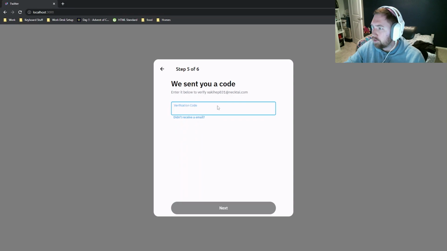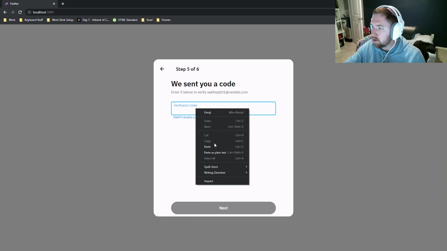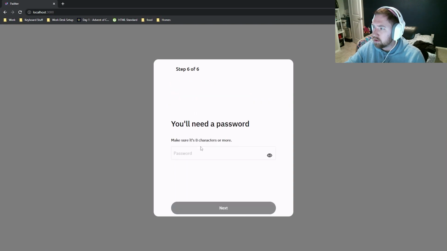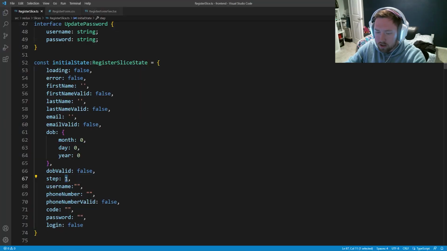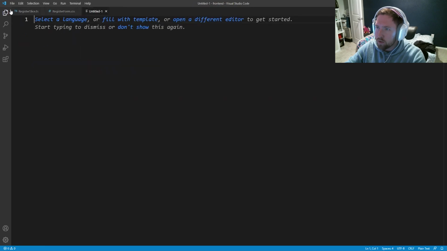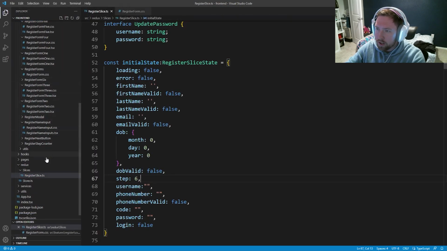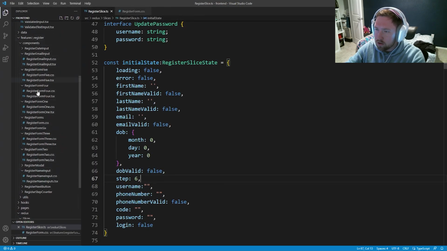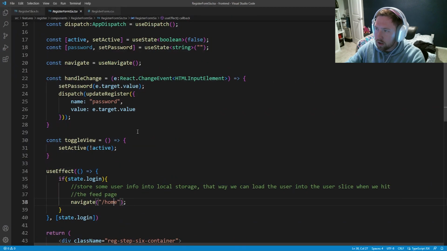And everything looks fine, as you can see. Looks like it's supposed to. Paste. And now we just need to do step 6, which is a little bit broken, but we'll fix it. We can actually change step to 6 now, and it will just automatically keep it open. Let's go ahead and close out of RegisterFormFive. I don't know why it opened that. And let's go ahead and open up RegisterFormSix on the left. Here we go. Let's clean this up.